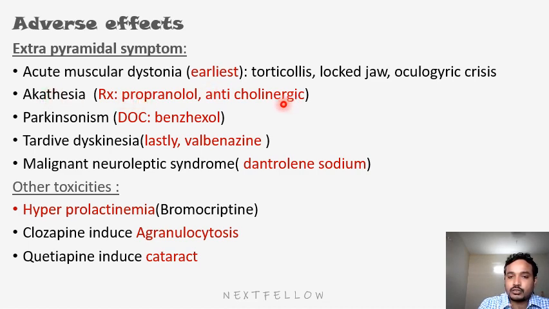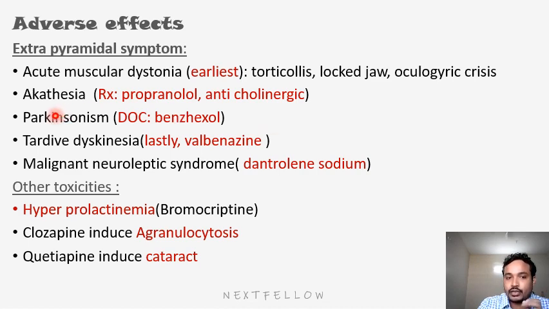So what are those dystonias? Torticollis means he is not able to maintain the head in one position. It may be right, left, some position; he will not fix to one position. Then locked jaw, because the jaw will get locked, because these are muscle dysfunctions. Then oculogyric crisis, where the eye muscles will get spasm. Then akathisia means irresistible desire to sit in one place. The patient will come into the OP and will not be able to sit in one place. So that is the main side effect. Next, how do you treat this? Propranolol or anticholinergic drugs will be used.